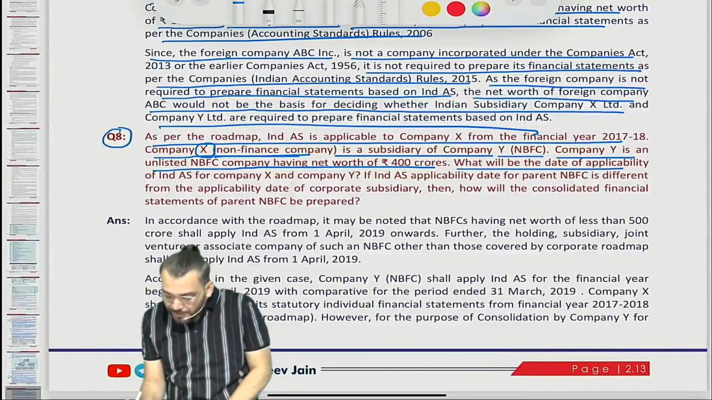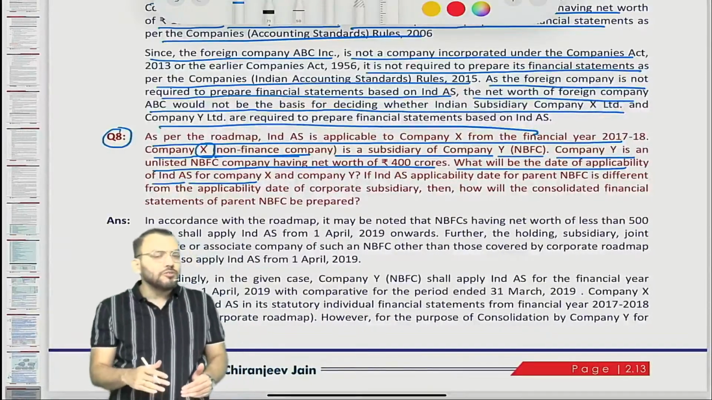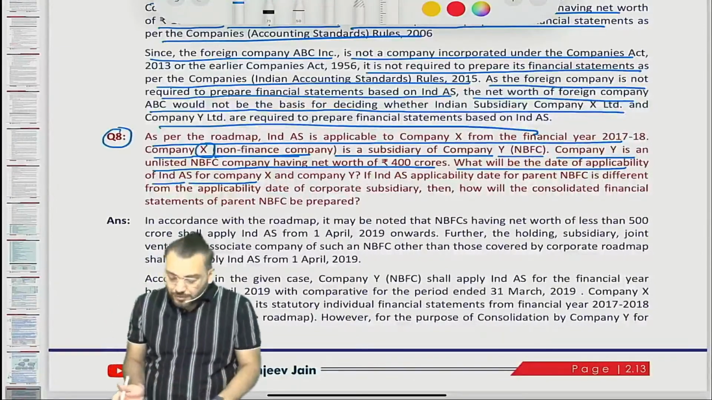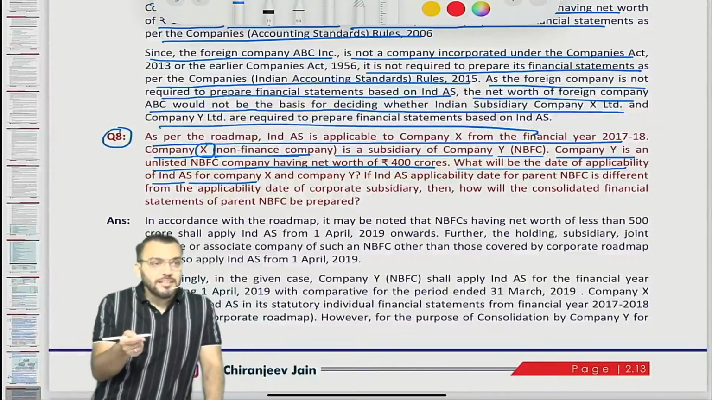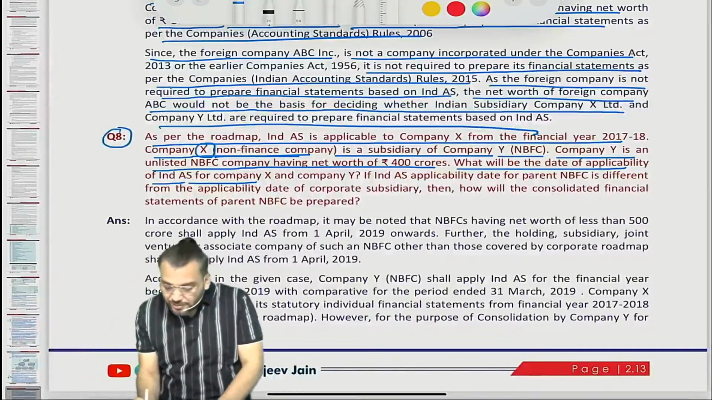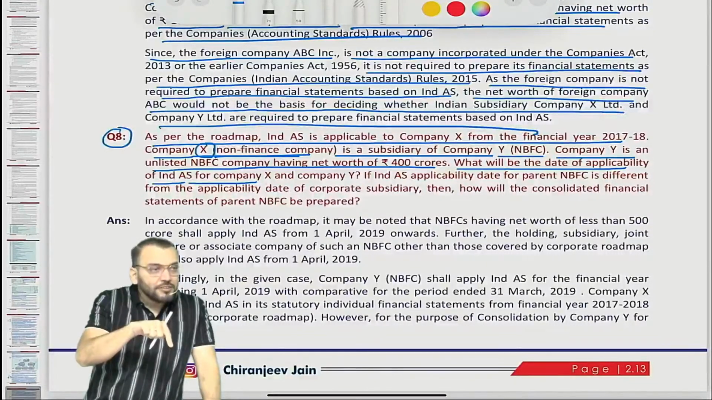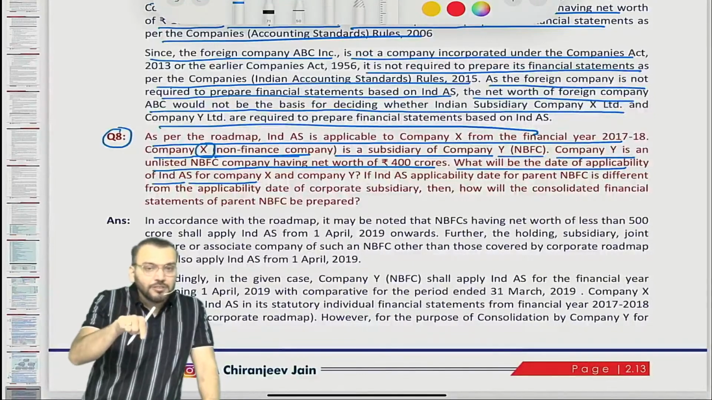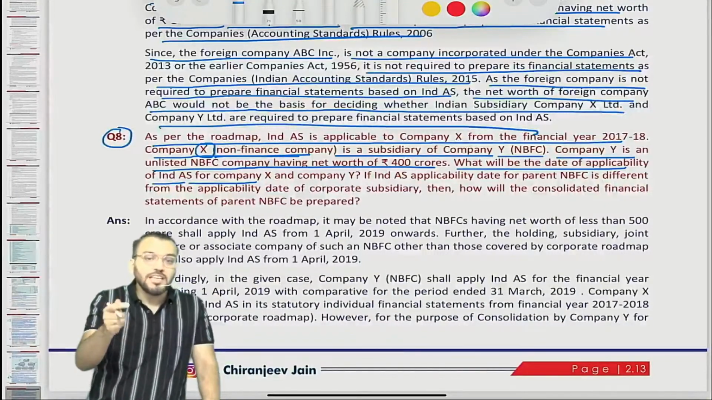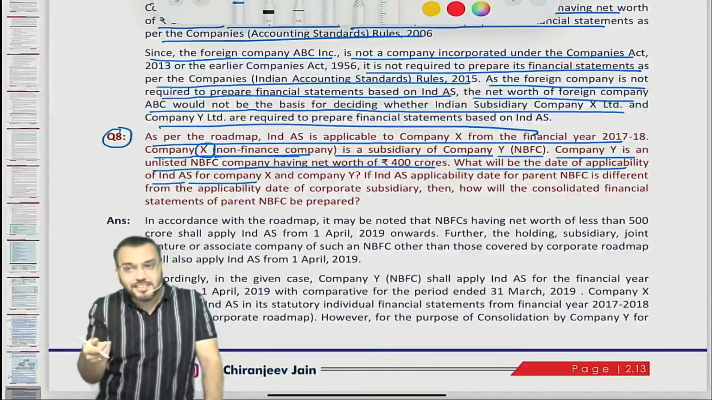What will be the date of applicability of Ind AS for company X? Because it is not an NBFC, Ind AS will be applicable from phase 2, correct? But my question is for company Y. It is the parent, because company X is a subsidiary of company Y. Company Y is an NBFC. Whether Ind AS will be applicable from 1st April 2017? No. Their applicability starts from 1st April 2018 and then 2019.